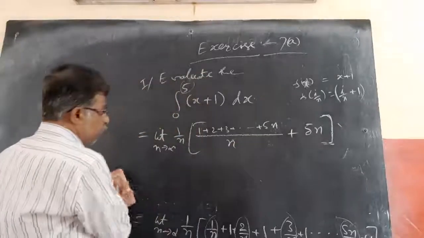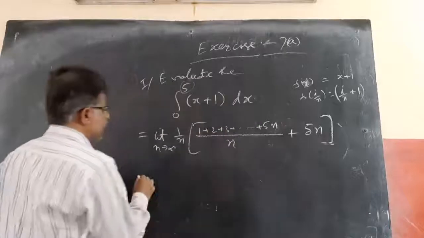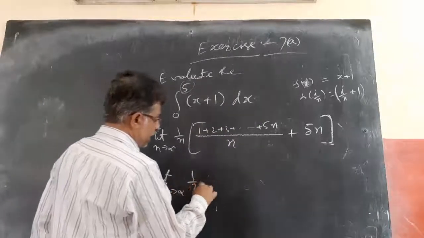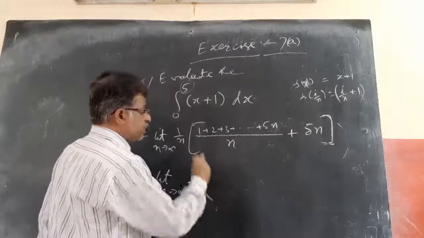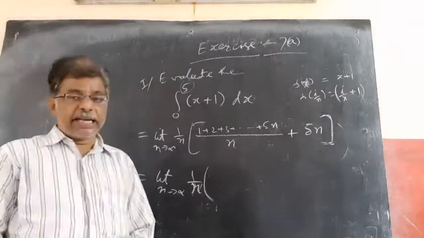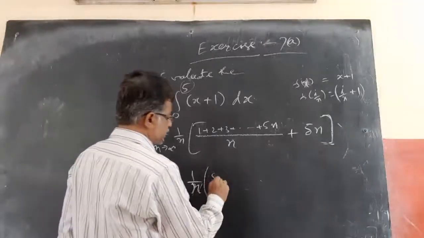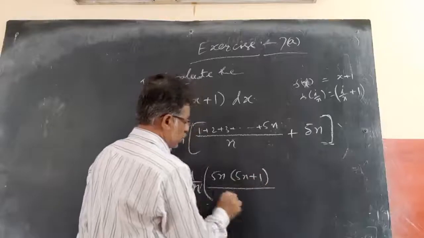Now if you open the bracket and simplify this, what do I get? Limit n tends to infinity, 1 by n into, coming to this part, sum of 5n natural numbers. Sum of n natural numbers, you know, n into n plus 1 by 2. Here 5n natural numbers means 5n into 5n plus 1 by 2.